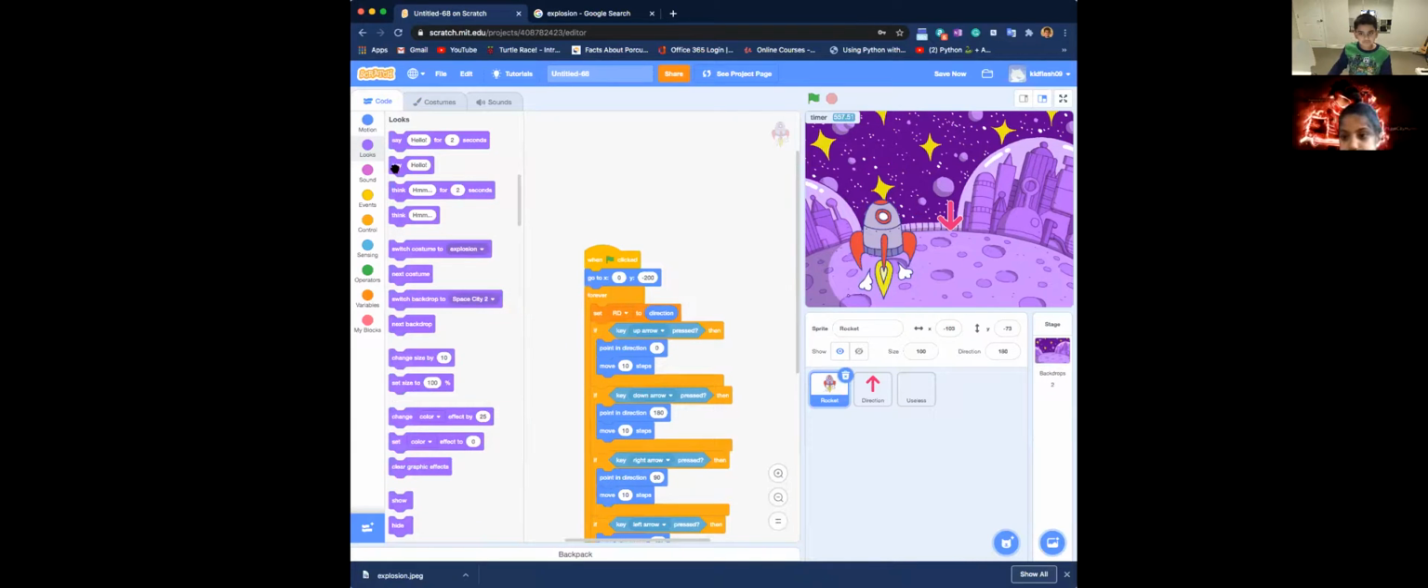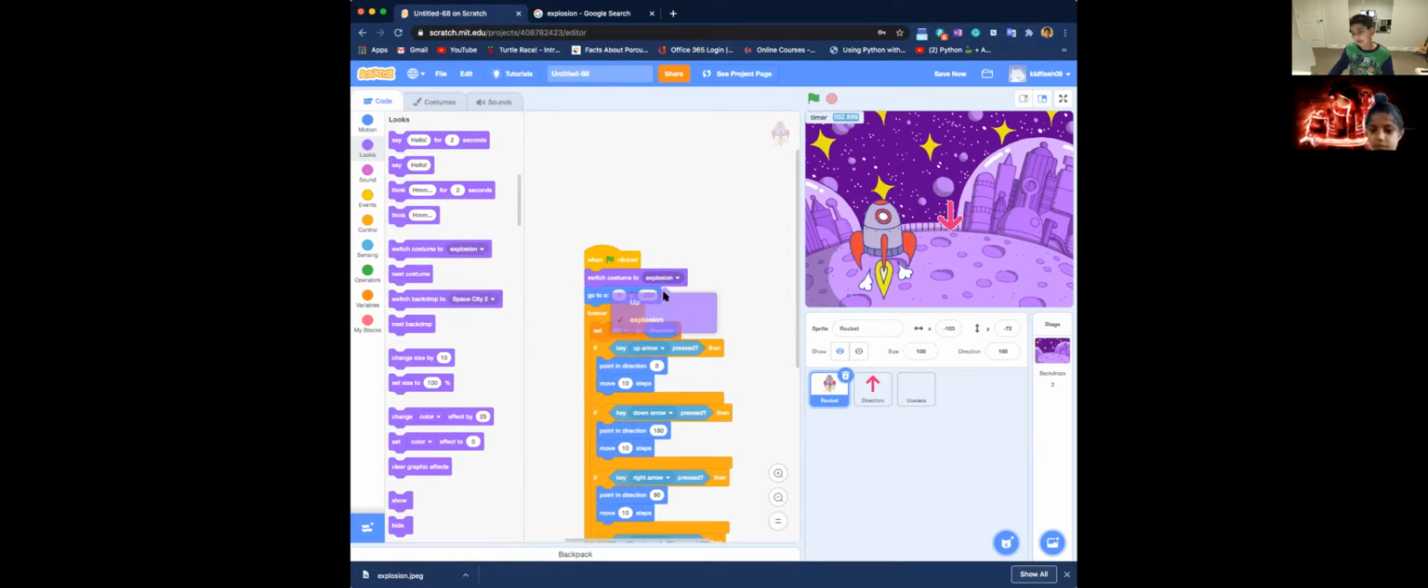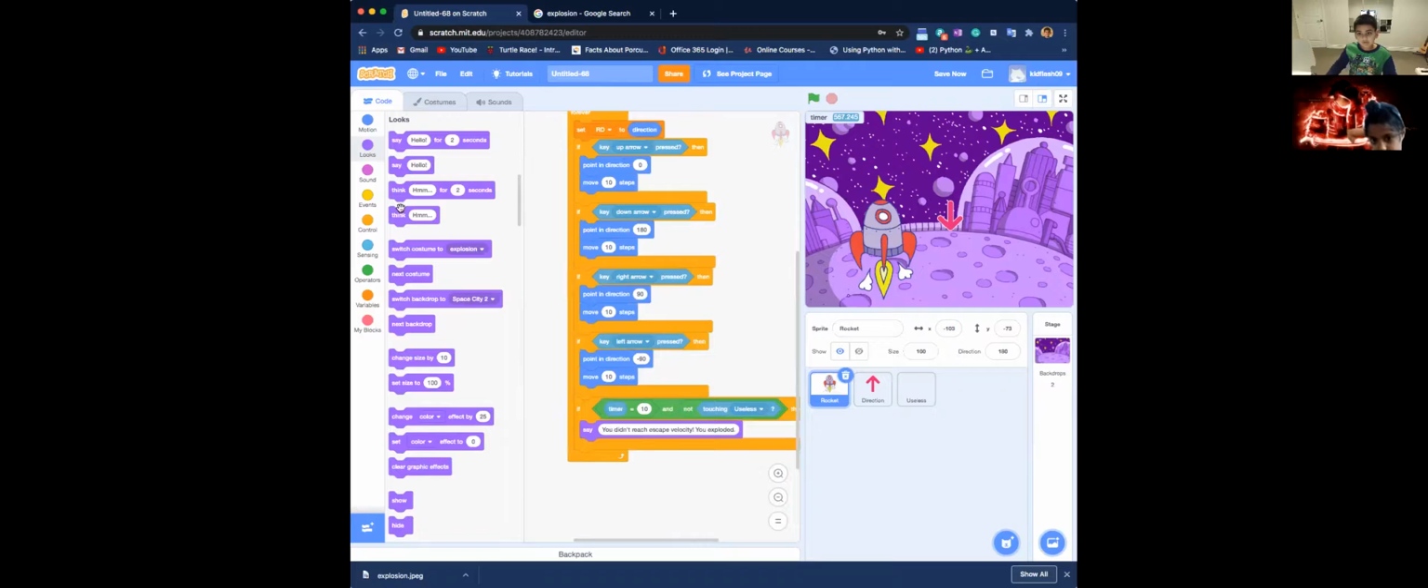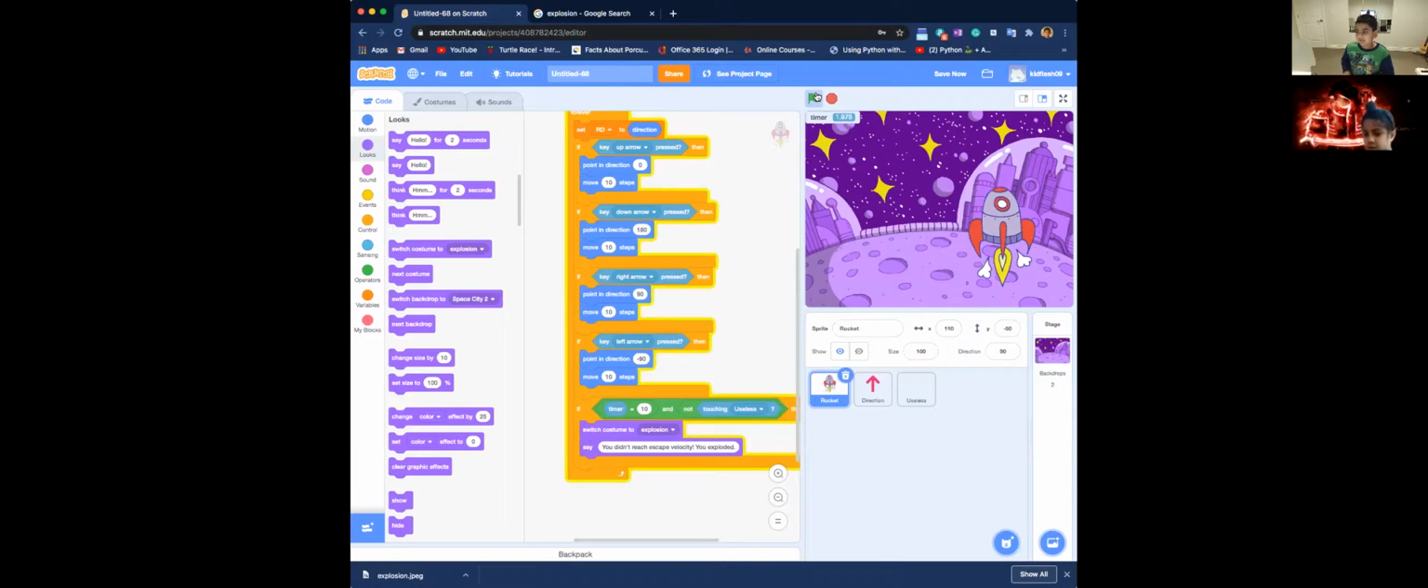We're going to say switch costume to up, and then we're going to switch costume to explosion. Let's see, boom, and let's see. Okay, I'm touching this, going to see if it works. And okay, good. Now I'm just floating around here.